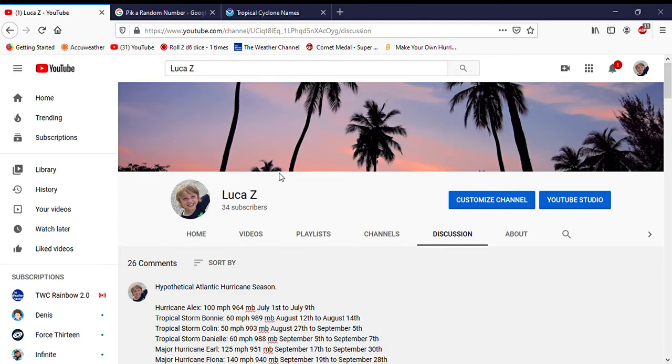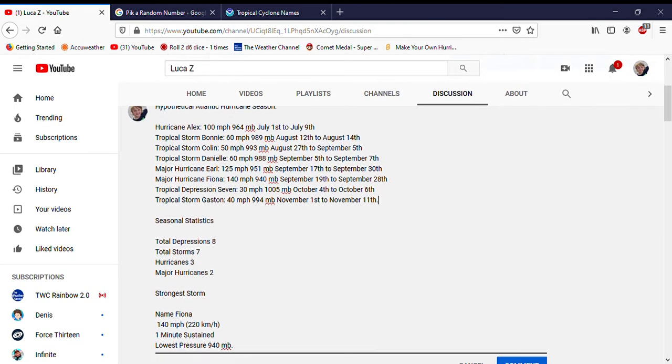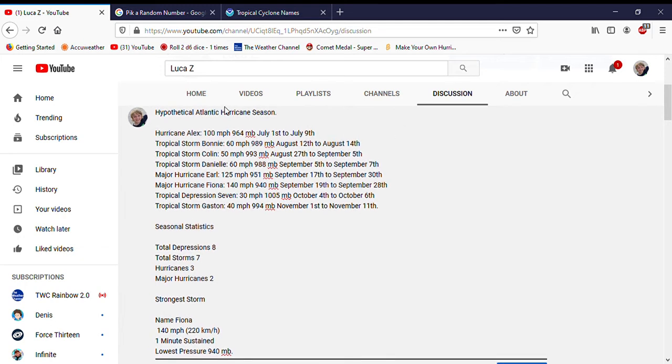Here's the season I made. It's very below average with 7 named storms, 3 hurricanes, and 2 major hurricanes. Ignore the red lines. Millibar, MB, is not a word, so it underlines it. I'm going to tell you all the storms. They decided the first storm would form on July 1st and dissipate on July 9th. Hurricane Alex, 100 miles per hour, 964 millibars. Reminds me of Hurricane Arthur in 2014, actually.